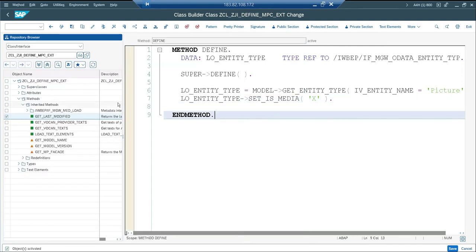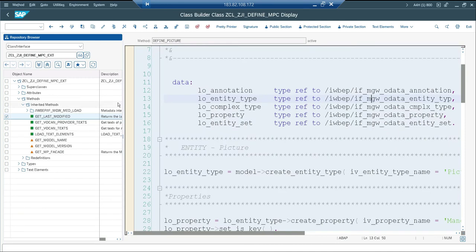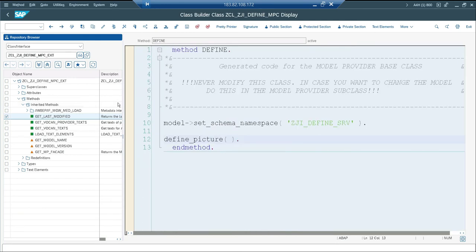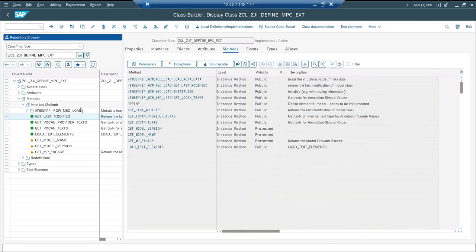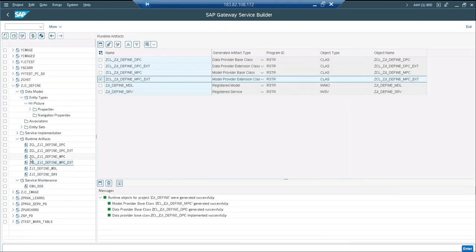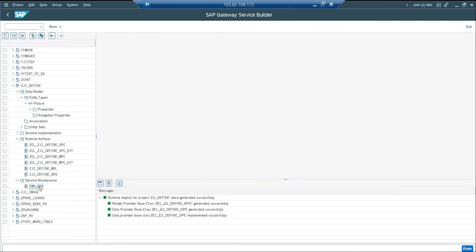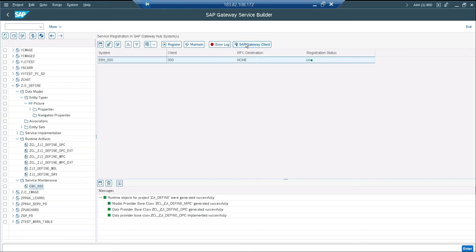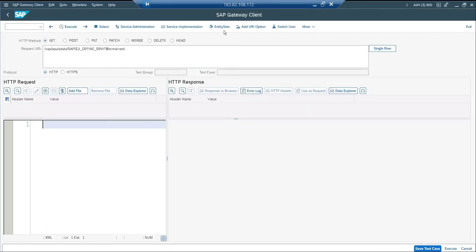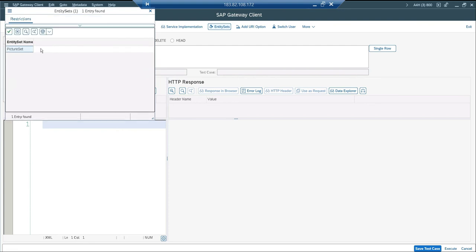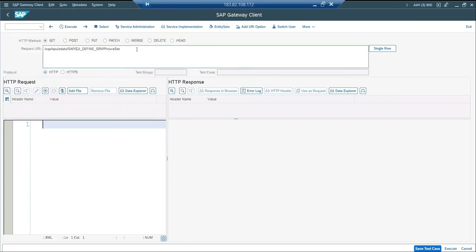Okay, done. I believe now my gateway should work with the same URI. Let's see. Go back. Service maintenance, SAP Gateway, entity set, picture set, and two key fields, MANDT 800, file name 100.